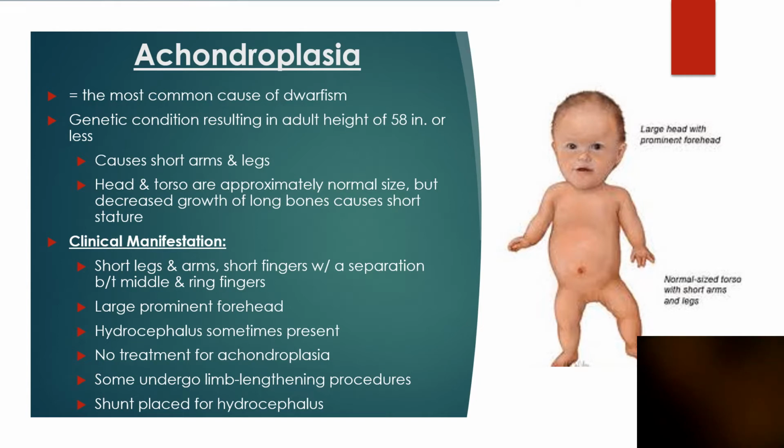Achondroplasia itself does not have a treatment. It is basically a process of supporting and managing these children. Some do undergo limb lengthening procedures that can be done to try to increase arm and leg length. And some will need that shunt for hydrocephalus. But overall, this is not a condition for which there is a treatment.